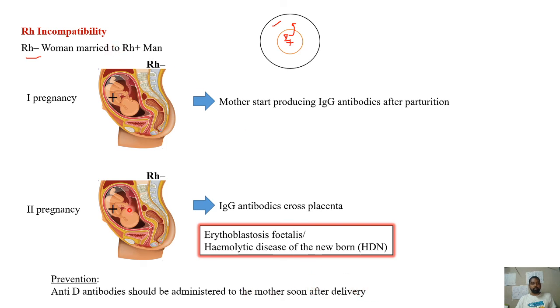This is how we can prevent erythroblastosis fetalis. It can be seen only when the mother is Rh negative and the fetus is Rh positive. The first fetus will not be affected; the effect will be only on subsequent Rh positive fetuses.